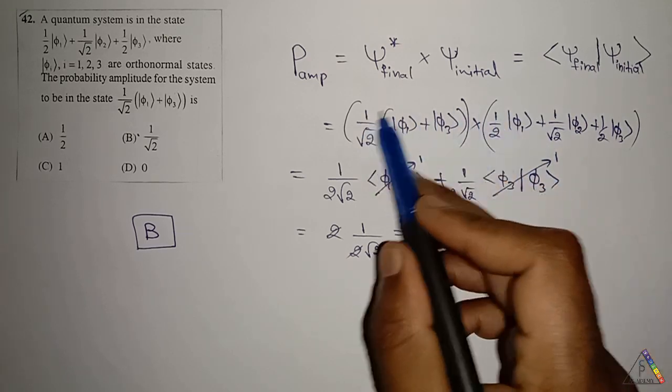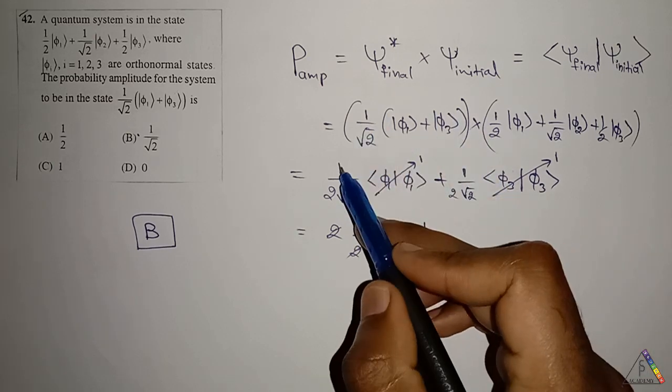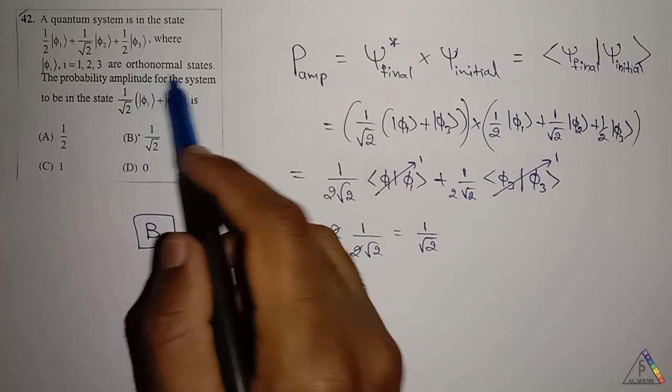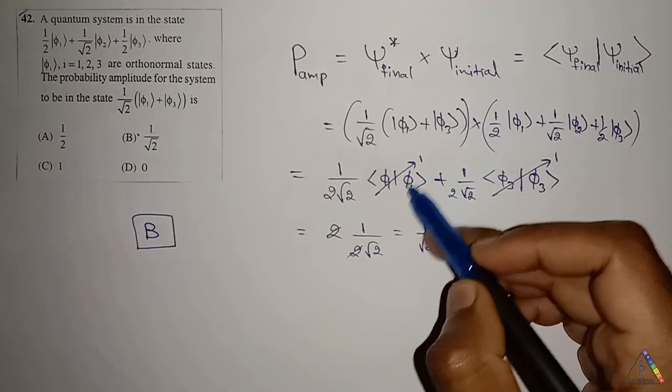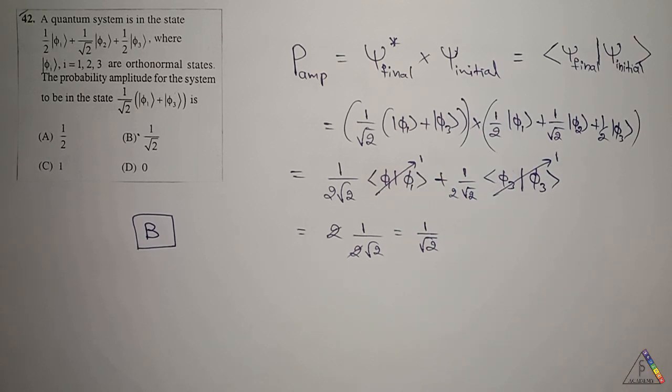That is the product of the amplitudes, therefore 1 divided by 2 root 2. Since the given wave functions are orthonormal states, the probability of its own state is 1. Therefore, by simplifying, we get the answer as 1 by root 2. Therefore, the answer is B option.